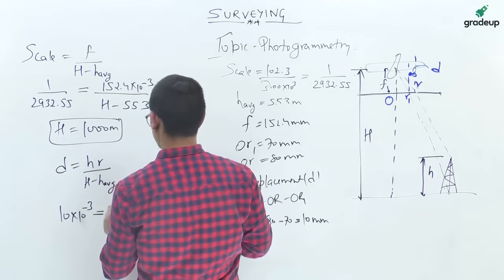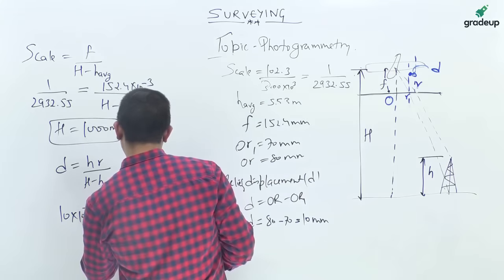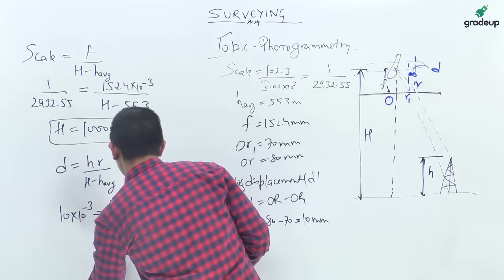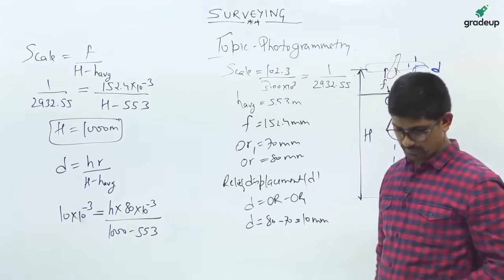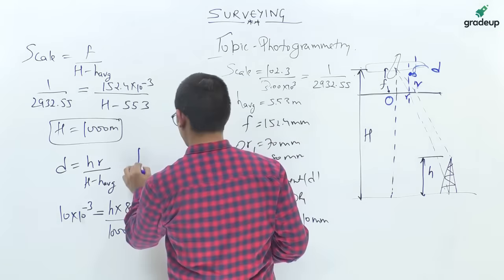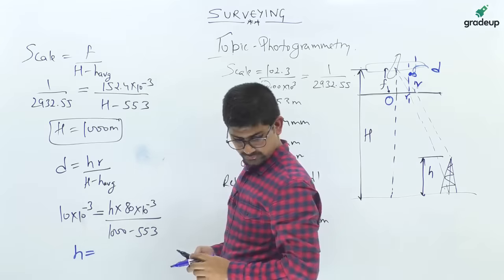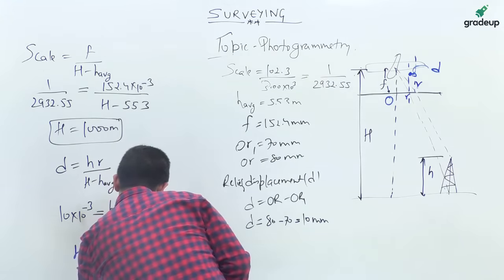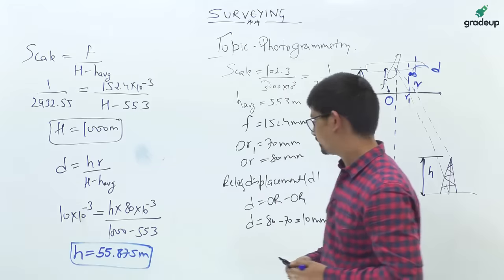Small h you have to calculate. r is 80 mm, convert it into meters, divided by H which you have calculated as 1000, and H average is 553. So from here the value of h you will get is 55.875 meters. Okay, NET type, so no options.